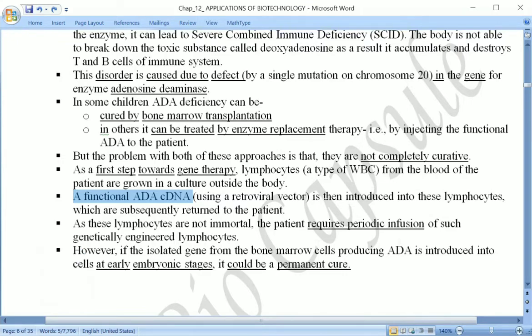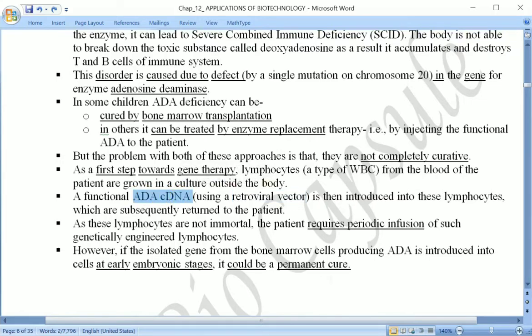The lymphocyte that was removed from the patient's blood was cultured outside the body. The retrovirus was allowed to infect it, but before infecting it was linked with the ADA-cDNA.